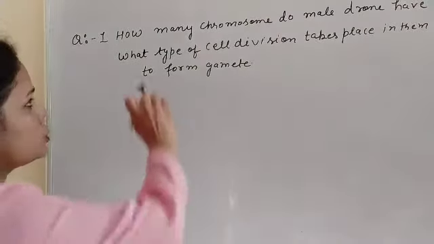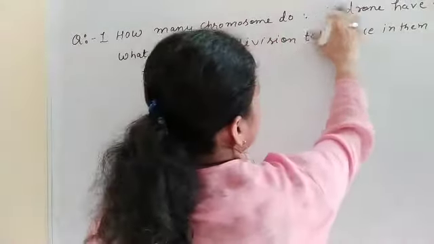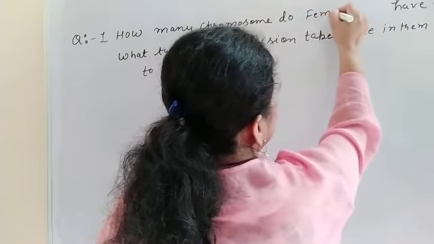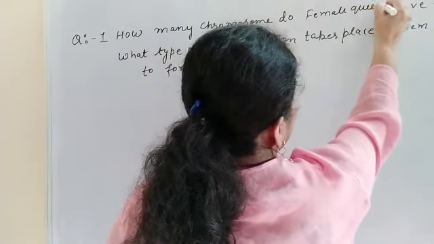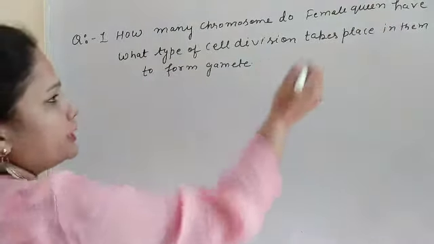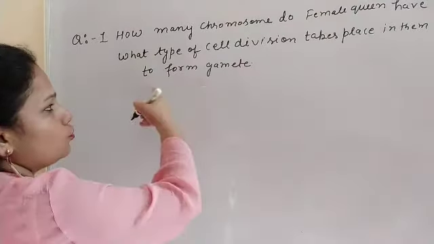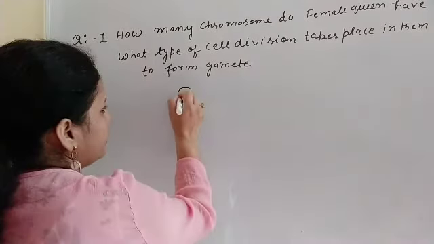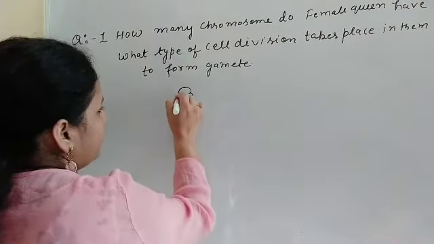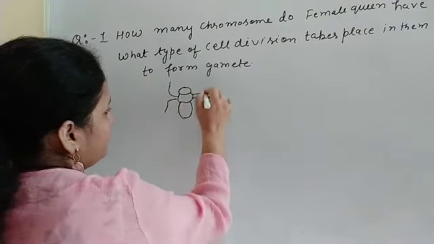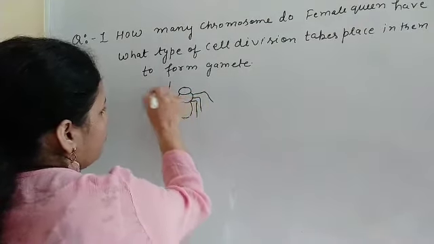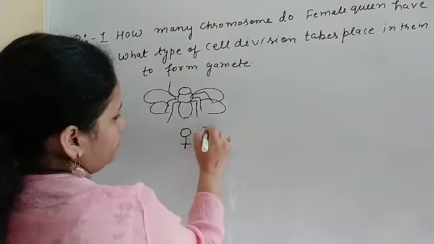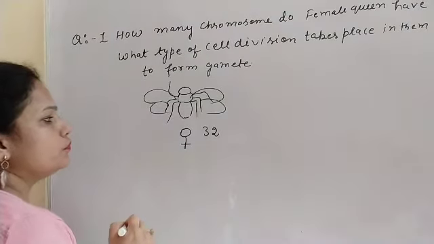We can change this question: how many chromosomes does the female queen have, and what type of cell division takes place in them to form gamete? Because the female members are diploid in number, and the diploid number of chromosomes in the case of honeybee is 32, we can say the female member has 32 chromosomes.